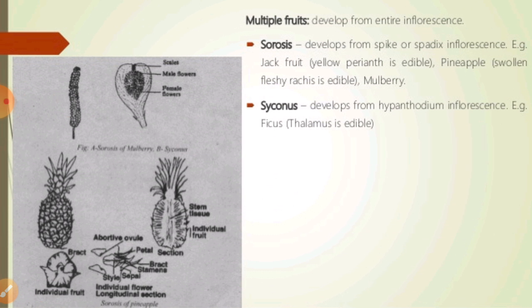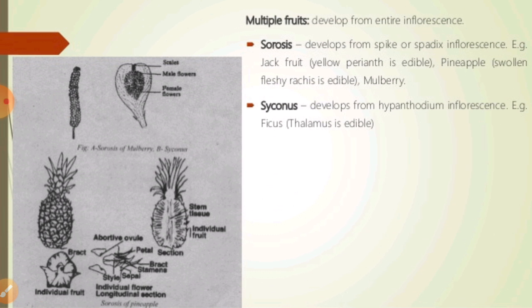We can see they have different edible parts: fleshy axis, bracts, perianth, and the seeds. They are all edible in that particular condition, right? Generally, they are the syconus and sorosis types of fruits found there.